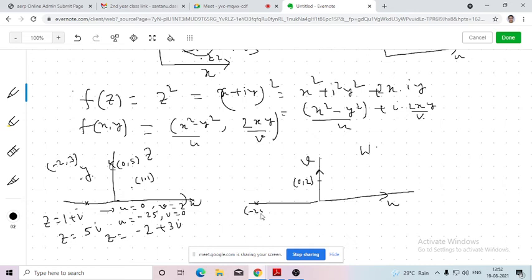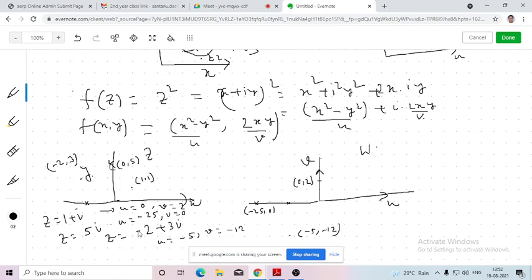Minus 25, 0. Next I have taken, say, z equals minus 2 plus 3i. So here x is minus 2, y is 3. So u will be x squared minus y squared, x is 2, so this will be 4 minus 9. So 4 minus 9 means minus 5. And v will be minus 6 minus 12. So minus 5, minus 12. Minus 5 means, like, negative v axis. So minus 5, minus 12, like that.